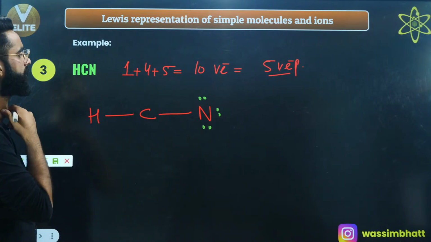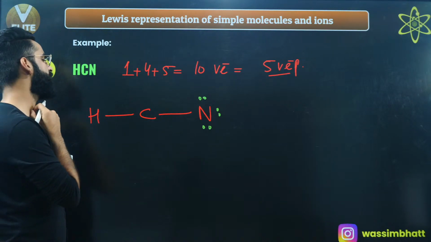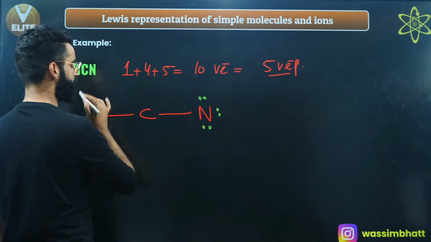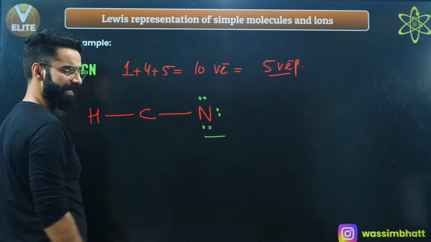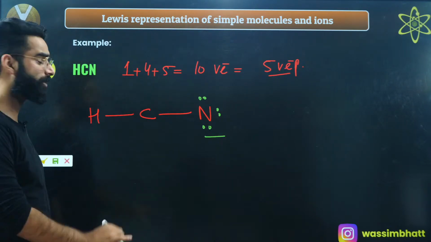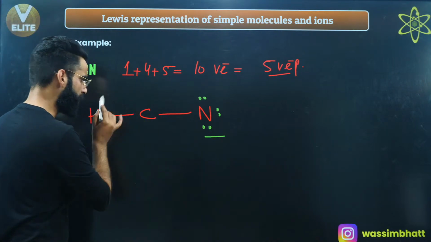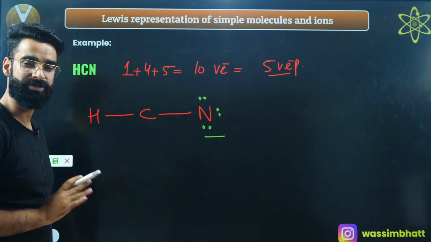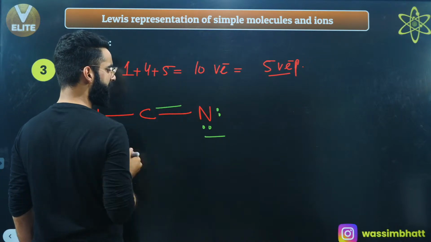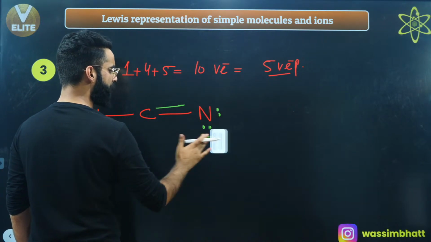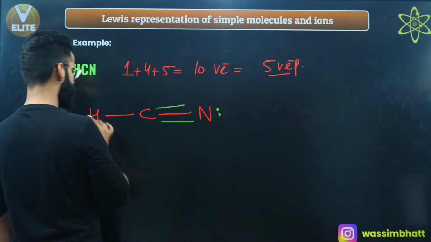Now guys, have a look. How many electron pairs did I have? 5. Out of 5, how many have I used? 1, 2, 3, 4, 5. All 5 I've used, right? No doubt the octet of nitrogen is complete. But is the octet of carbon complete? The octet of carbon is not complete. 2 and 4, only 4 electrons in its outermost shell, but it needs 8. So remove one of the electron pairs from here, put a double bond, right? Remove one more electron pair from here, put a double bond, right?